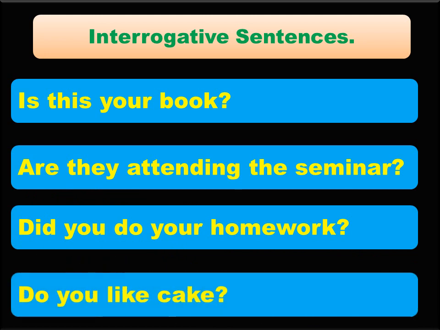Do you like cake? How will you identify the subject in such interrogative sentences? A point to think. Simple. Rewrite the question into a statement and you can easily identify the subject. Now let us see some examples of how we change the question into a statement and then identify the subject.